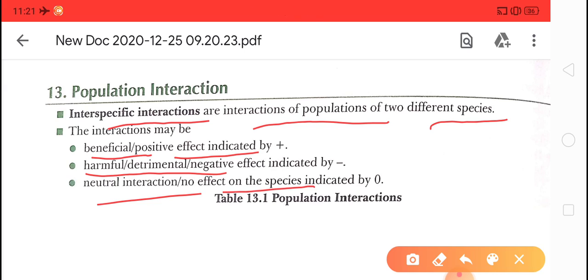The beneficial or positive effect is indicated by plus, the harmful or negative effect is indicated by minus, and a neutral interaction or no effect on the species is indicated by 0. Okay, so let's start.